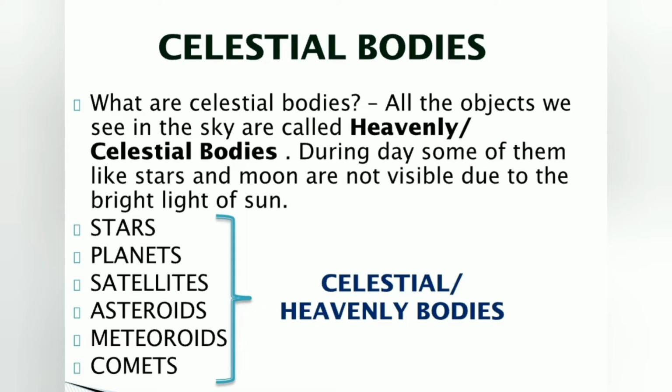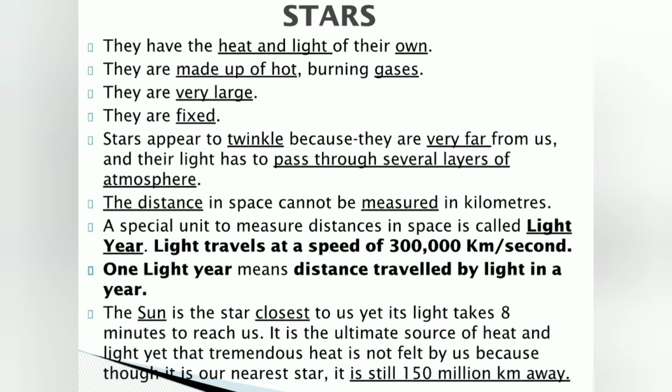Now, stars, planets, satellites, asteroids, meteoroids and comets, all these bodies are known as celestial bodies or heavenly bodies. Now let us take a look at each of these. Stars. Stars have heat and light of their own, and they are made up of hot burning gases. These stars look very small, but in reality they are very large, and we say that they are fixed, or stationary.